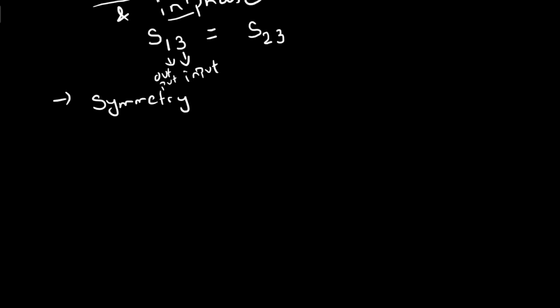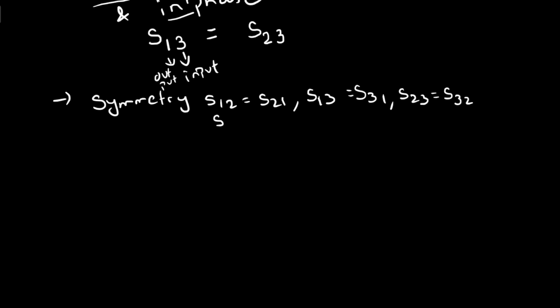According to symmetry, we can write S12 equals S21, S13 equals S31, and S23 equals S32. These scattering parameters can be equated depending upon the symmetric property of the scattering matrix.